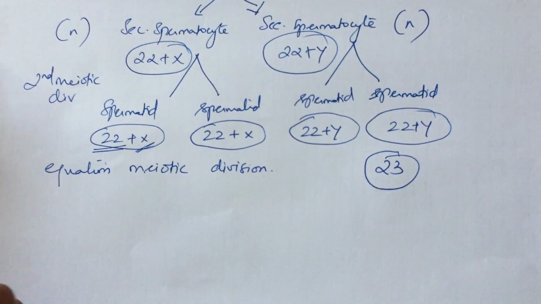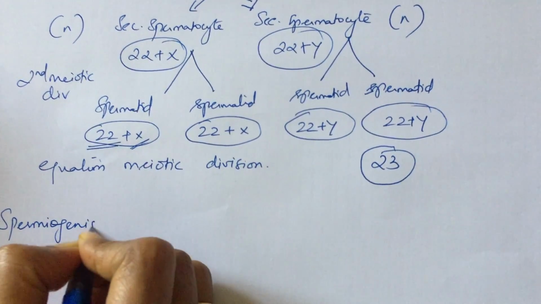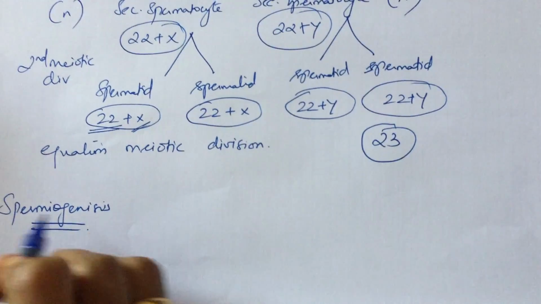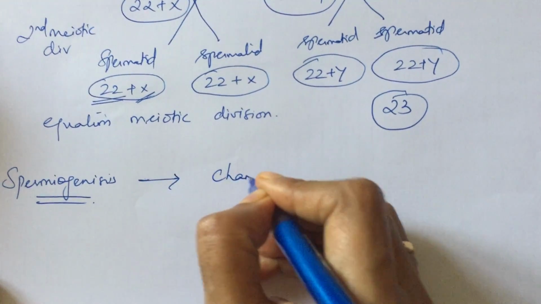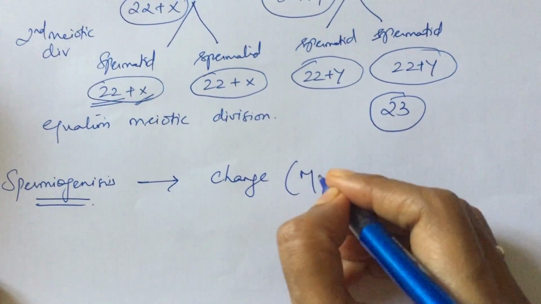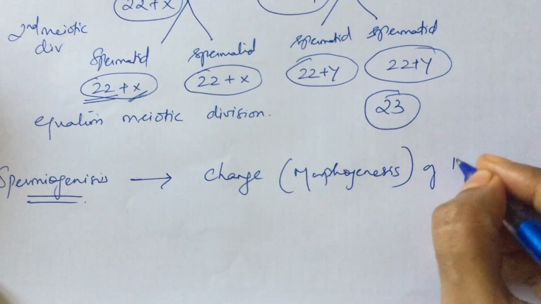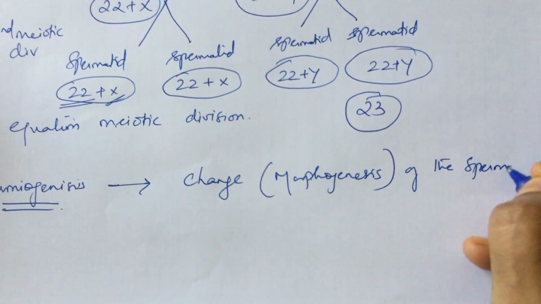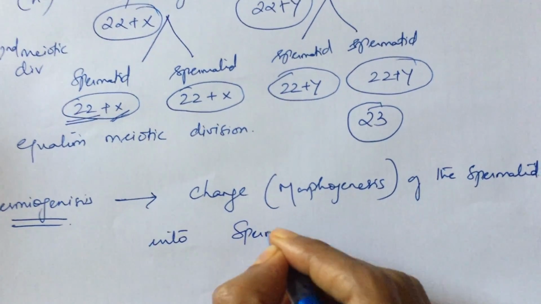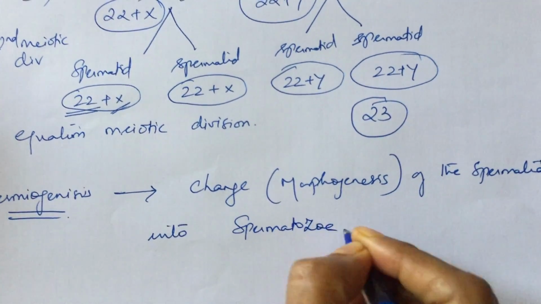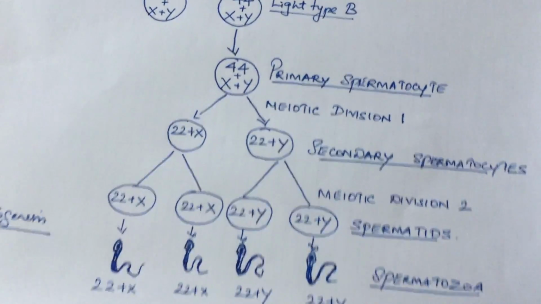The third division is called spermiogenesis. In this process, there is a change, that is morphogenesis of the spermatid into spermatozoa. Now let us have a quick recap of the events.